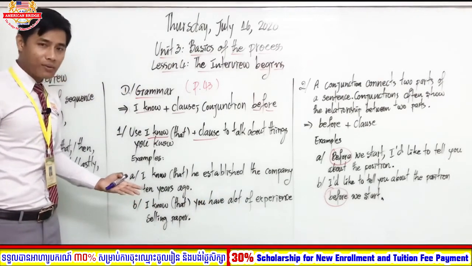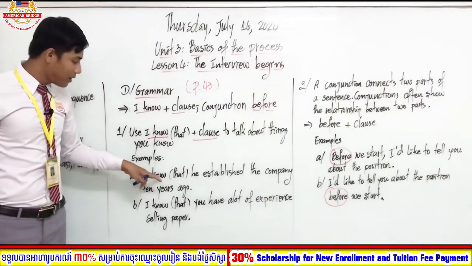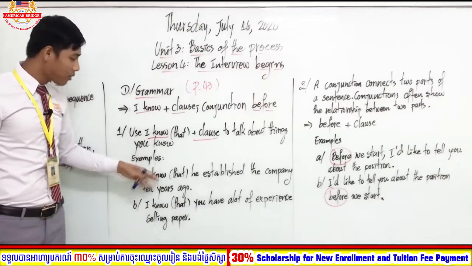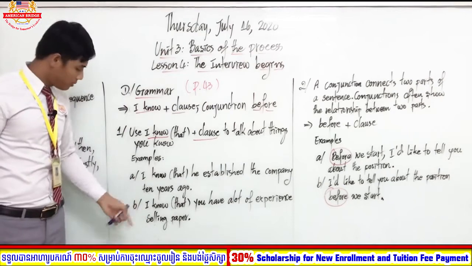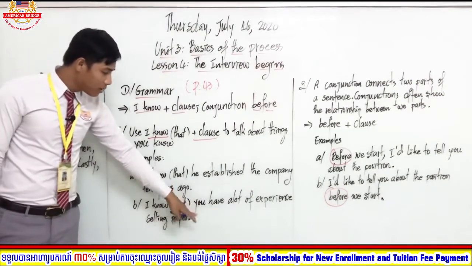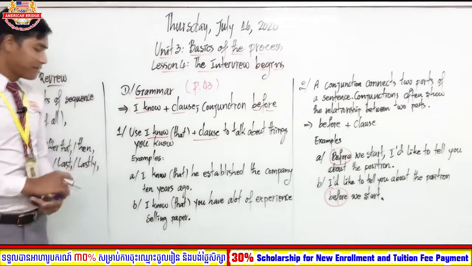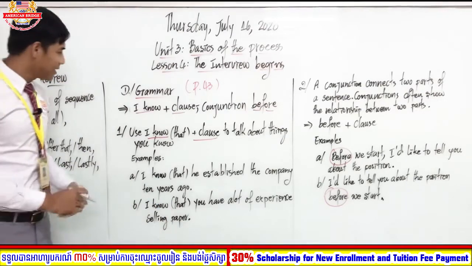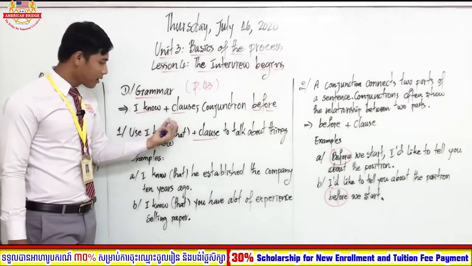So I know. And you can also make it negative. I don't know that he established the company 10 years ago. I don't know that you have a lot of experience selling paper. That's all for this, everyone. So, I know plus clause.